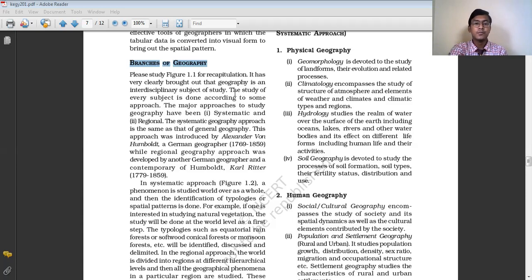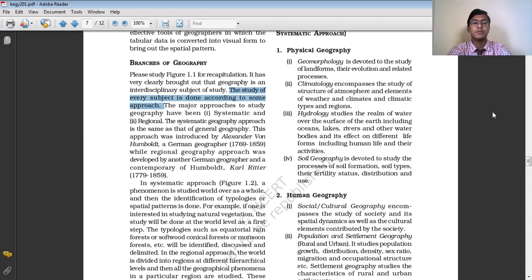See, as discussed earlier, geography is an integrated subject, an interdisciplinary subject, and it is interrelated with various science and social science subjects. The study of every subject is done according to some approach. We study every subject using different approaches.